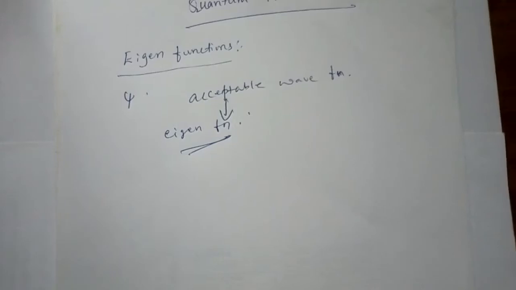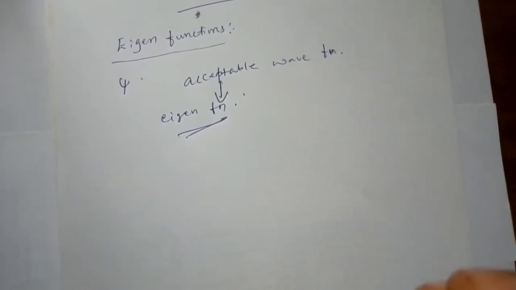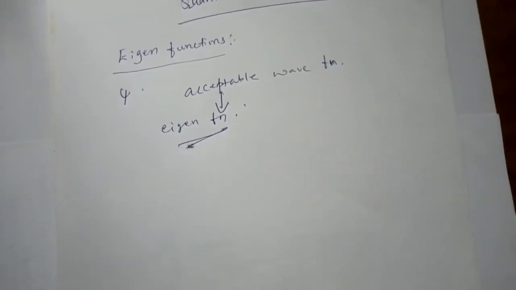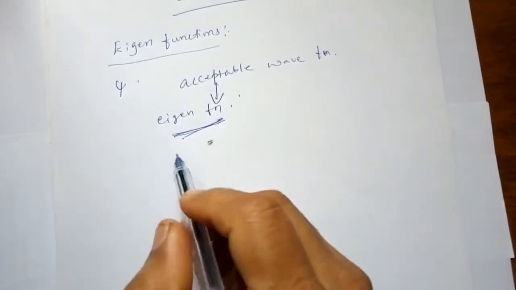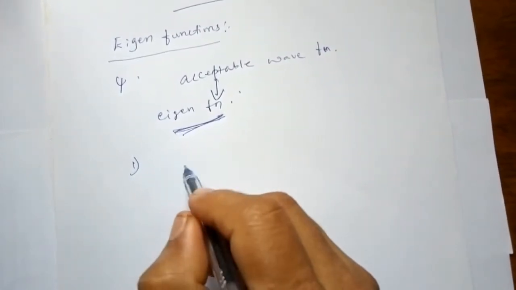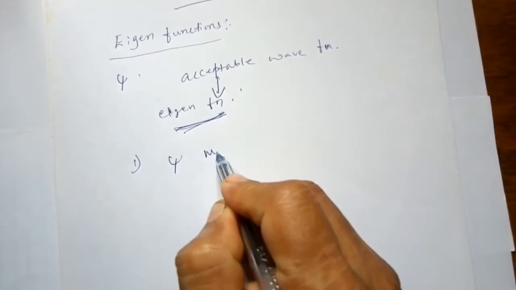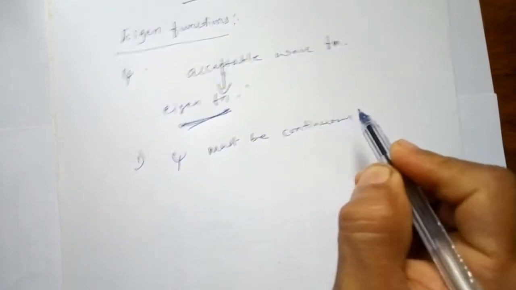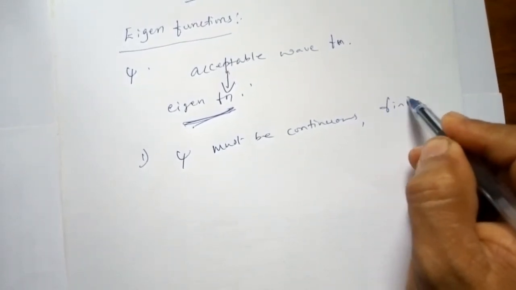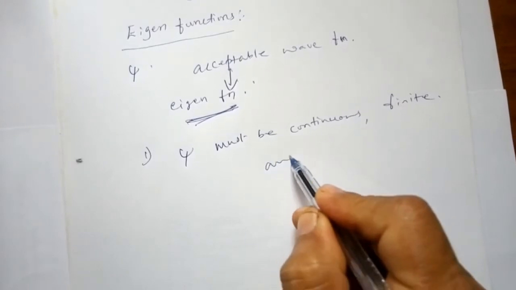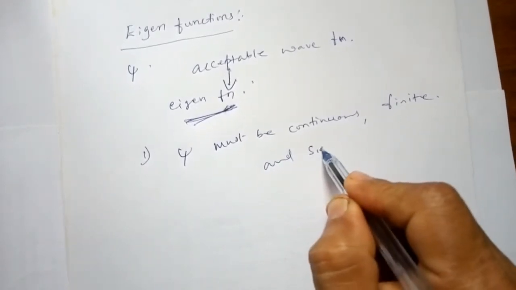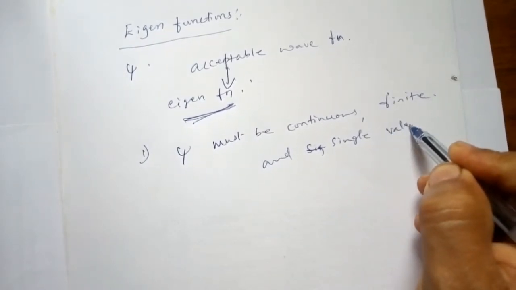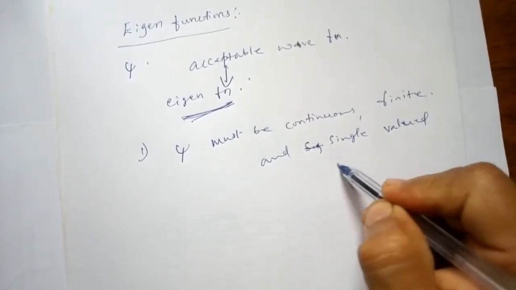Eigenfunctions are those wave functions of quantum mechanics which possess the following properties. The first property: the wave function psi must be continuous, of course, this is a property of a wave function, obviously that should be satisfied, and finite and single valued everywhere.